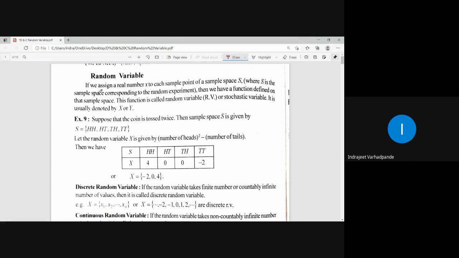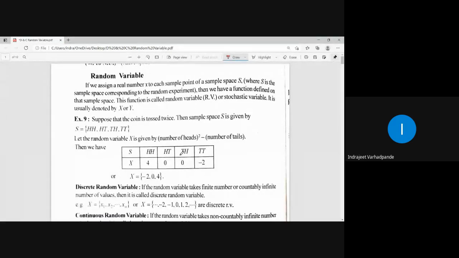Every point of that sample space is called a sample point.